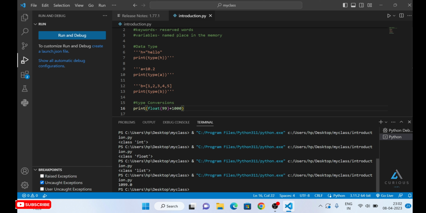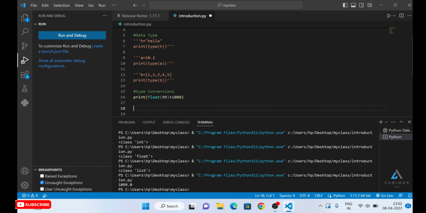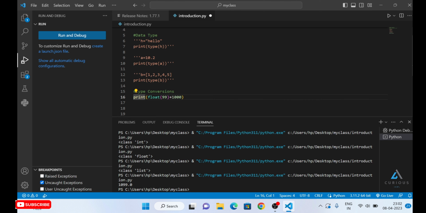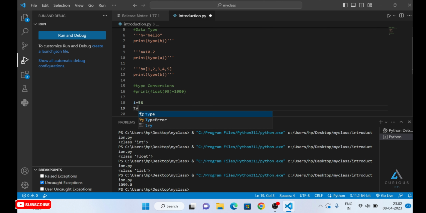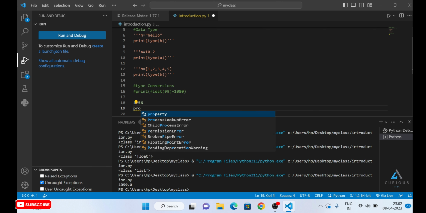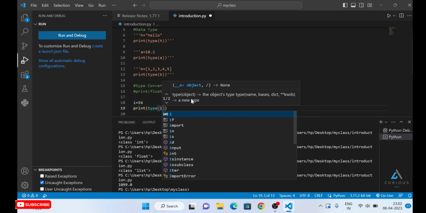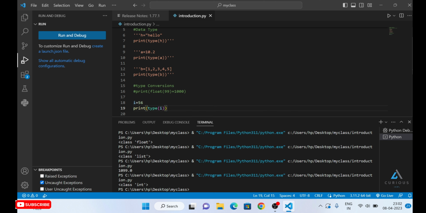And we can do some more examples. Let's comment this one out. For example, I've given i is equal to 56, right? We are going to see the type of i. Let's see. Yeah, it's very obvious. It is an integer value.